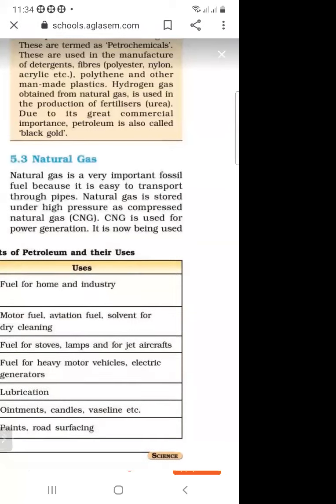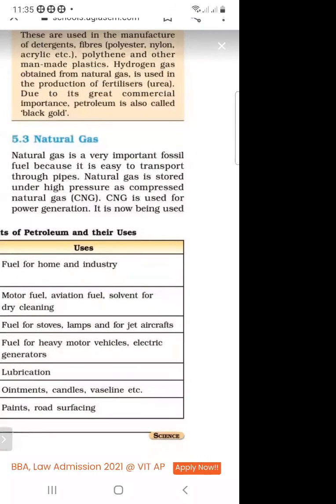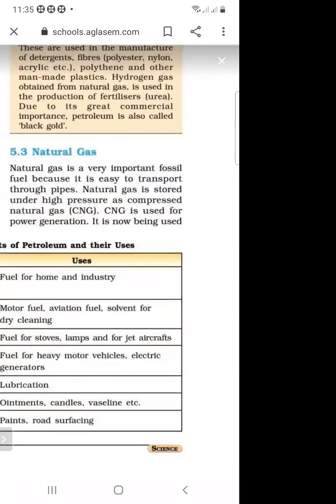And when natural gas is stored under high temperature and under high pressure, then it is called CNG. CNG is used for power generation. And where do we use CNG? CNG is used in power generation.